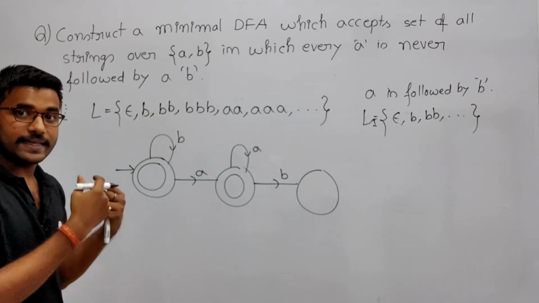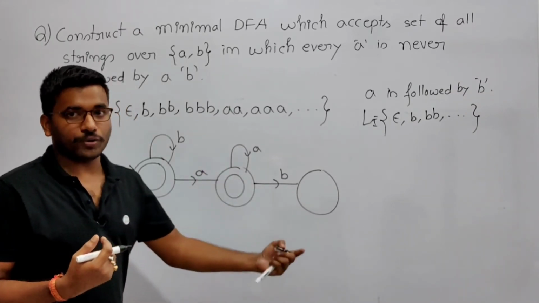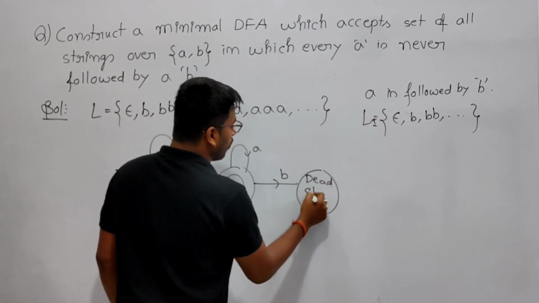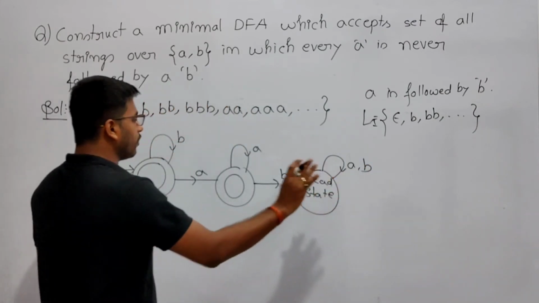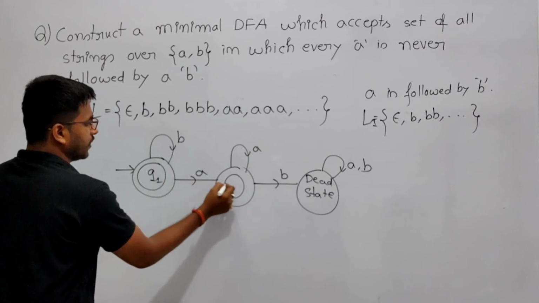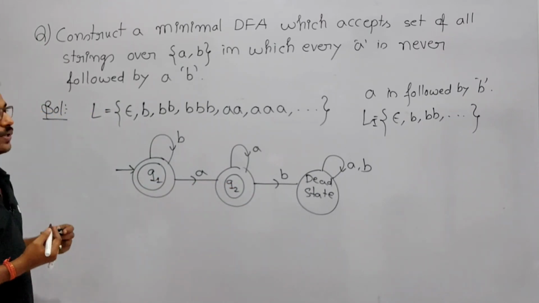So a is never followed by b means if you are having a, then after a there should not be a b. So if you got a b after a, then it should go to the dead state. Now after reaching this state, if you get anything, a or b, it stays there. So for every state I have given the transition. So this is the minimal DFA for the given language.